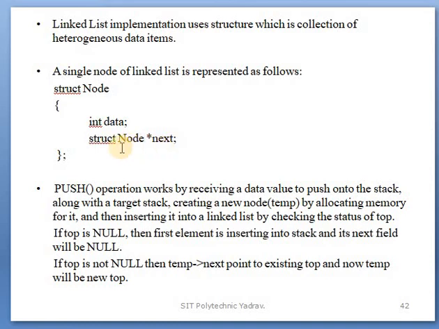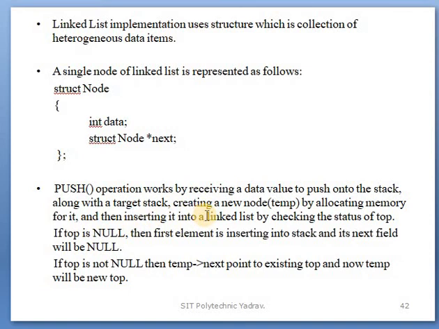Next point, the push operation works by receiving a data value to push onto the stack along with a target stack, creating a new node, that is temp, by allocating memory for it, and then inserting it into the linked list by updating the status of top.